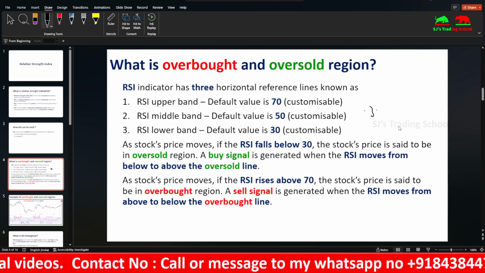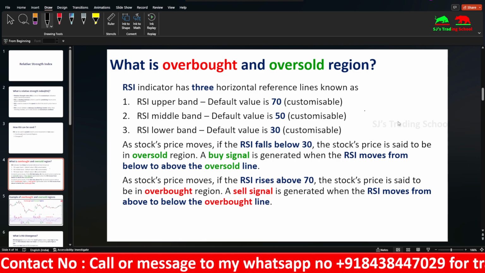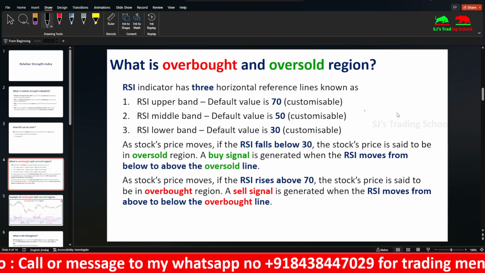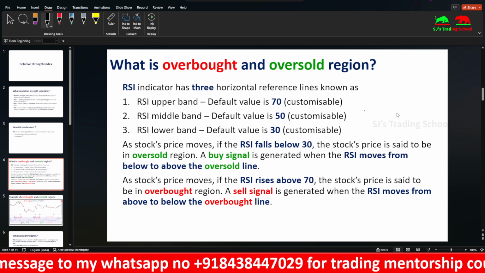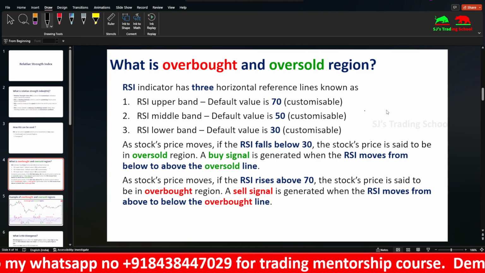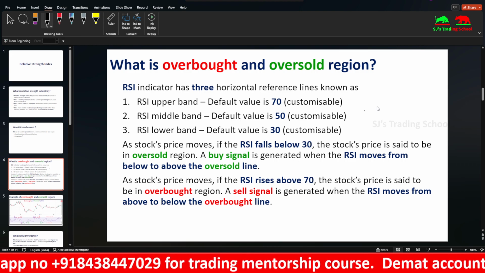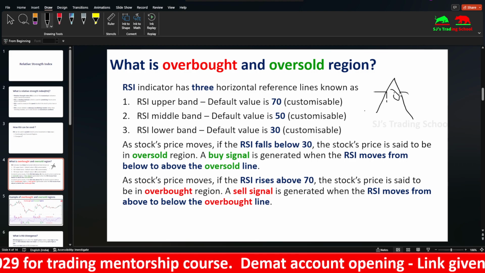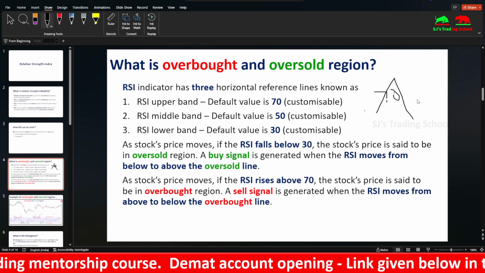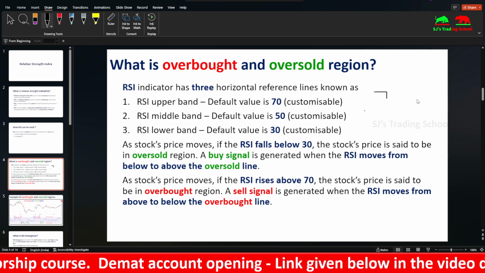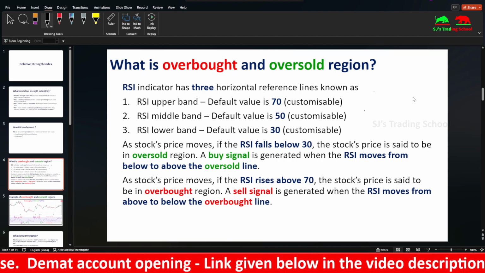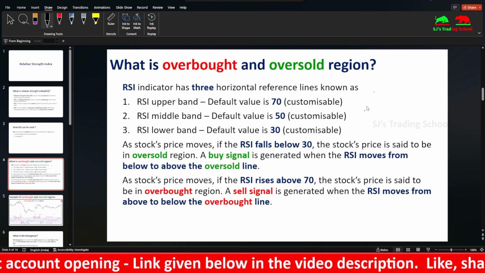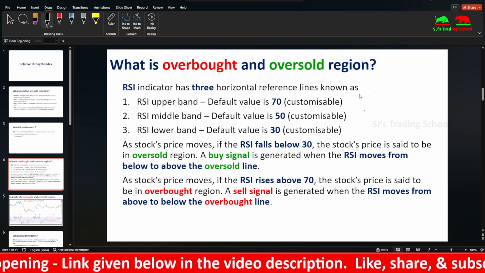Similarly, the overbought region. If the RSI rises above 70, the stock price is said to be in the overbought region. A sell signal is generated when the RSI moves from above to below the overbought line. Suppose it goes above 70 and comes back down, this is the sell signal. There is a high reliability for a sell or a buy to happen, but this is not always true.